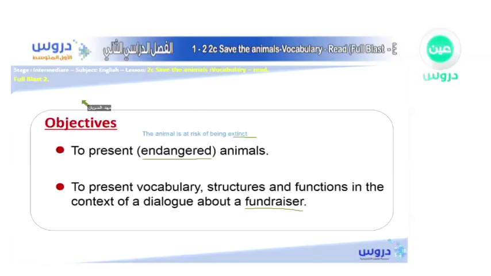Can you see it? Fundraiser. It means when people, what do people usually do? Collect money for a good cause. That's what a fundraiser is. For example, people collect money to save the animals. That's right, for the poor, or in this case, to save the animals. So this is what people do when they collect money for a good cause.